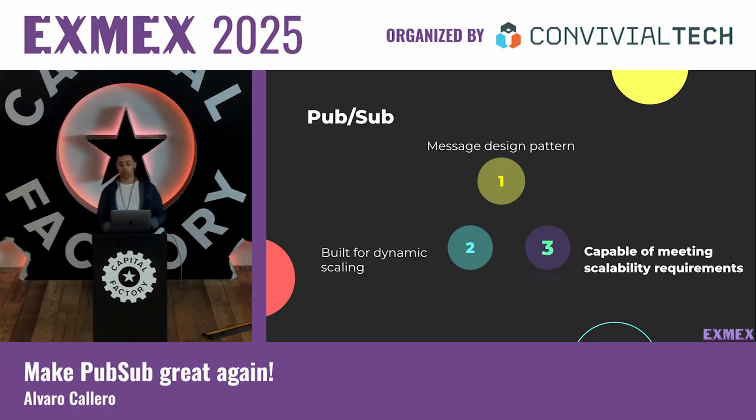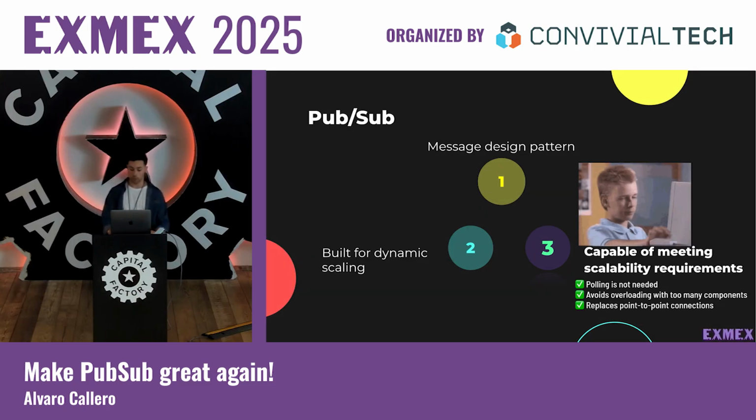It is also capable of meeting scalability requirements because polling is not needed since it is a push-based delivery, so consumers don't need to ask for new information all the time. It avoids overloading the design of our architecture with too many components, so the system can scale efficiently without adding unnecessary complexity. And it also replaced the point-to-point connection with a single connection to a message topic, which by the end of the day simplifies a lot the communication and the integration between the different components. Pretty cool.